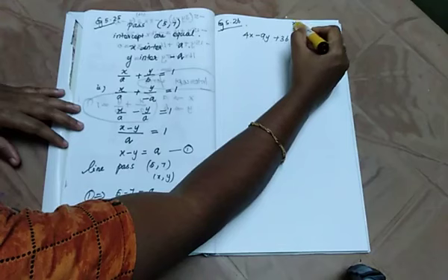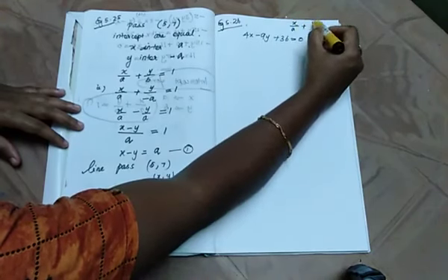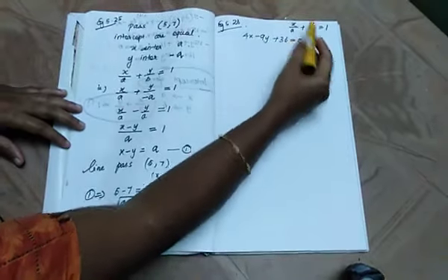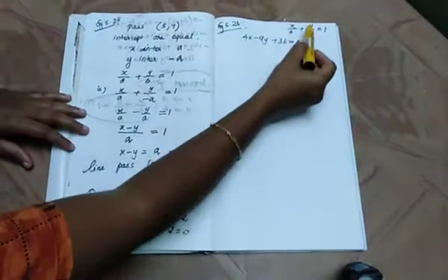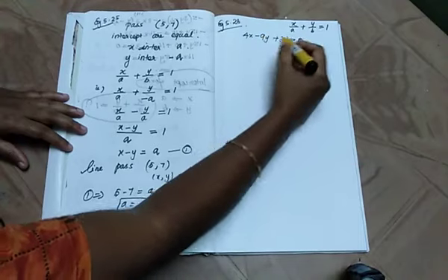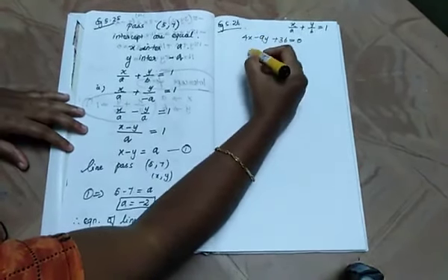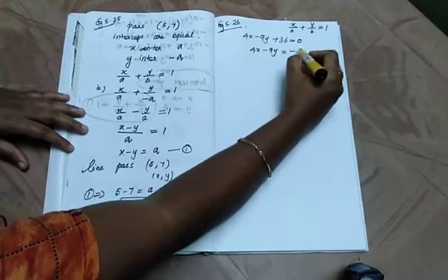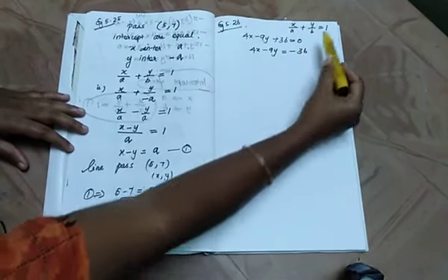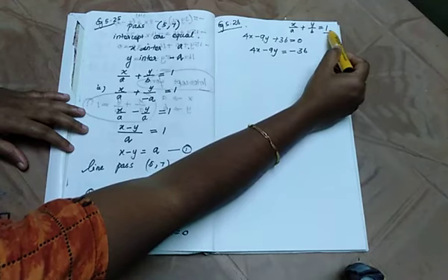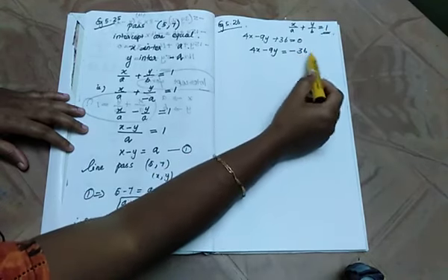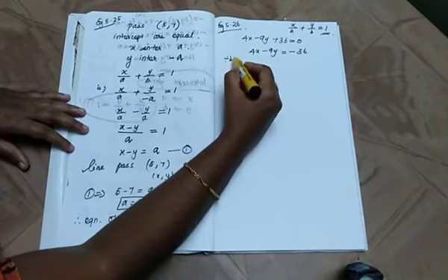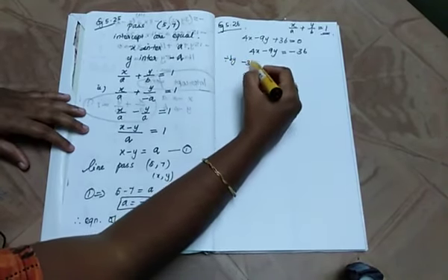We know that the intercept form is x by a plus y by b is equal to 1. Now make this equation in this form. First, x and y terms on one side, take the constant to the other side, that is 4x minus 9y is equal to minus 36. Now we need the right-hand side to be 1. How can we make this 1? If we divide the equation by minus 36,